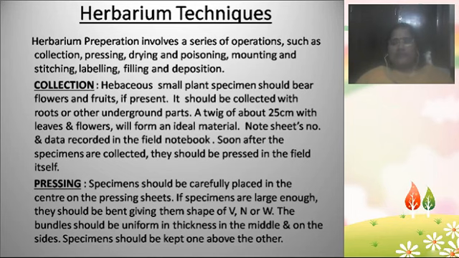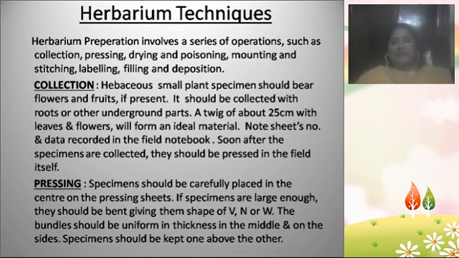Okay, it means we need to collect the plant with flowers and fruits, then only it is called ideal. Then we can study the flower morphology, flower anatomy, flower physiology, and if we collect the fruit, we can study the fruit in detail also.